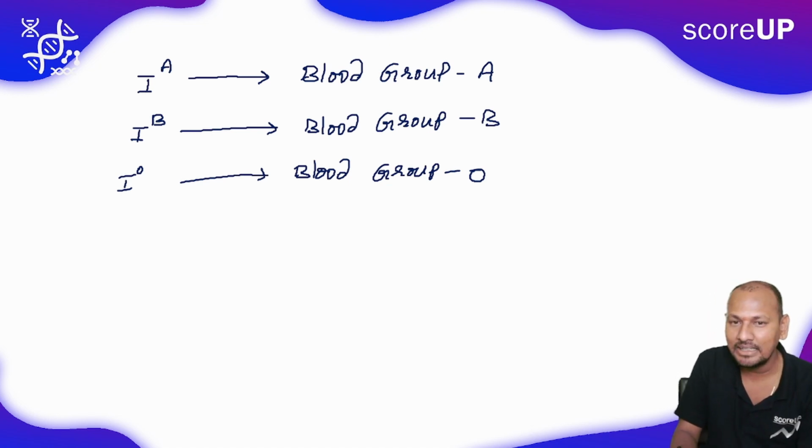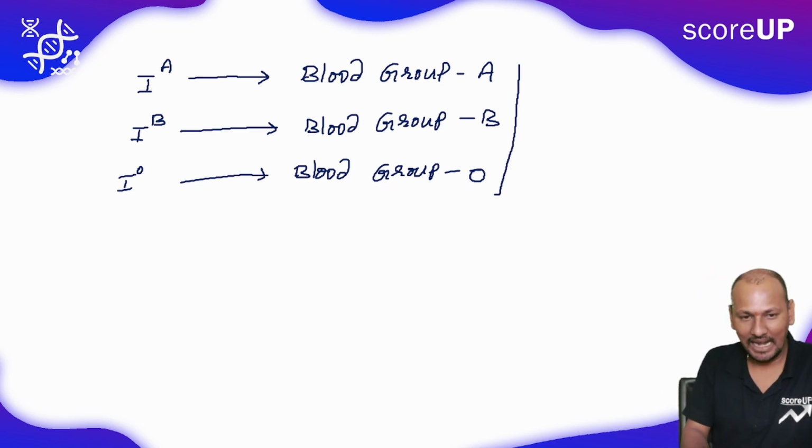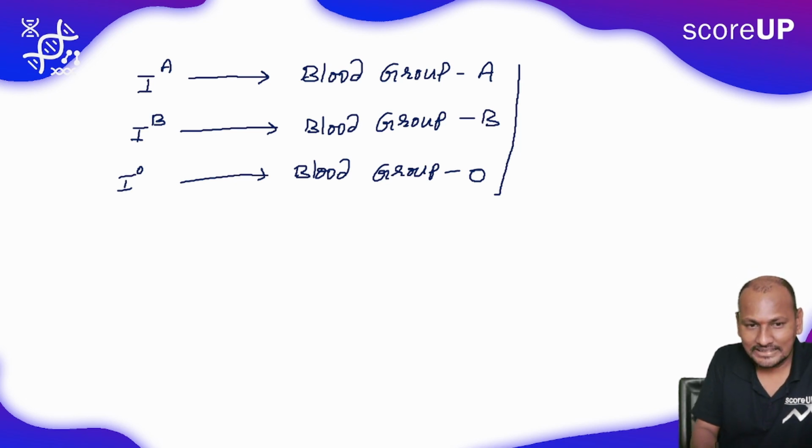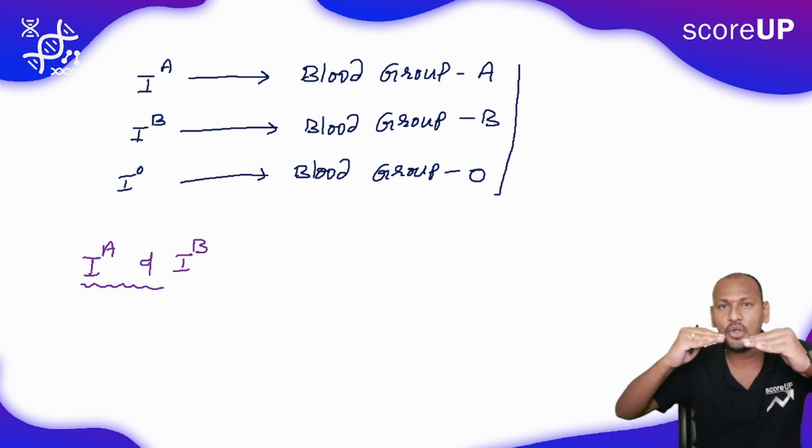Then what about AB blood group? In human beings, AB blood group is the best example for codominance. Okay, let me explain with another one. What is the important scenario? Allele IA and allele IB have the same ability to express in the organism at an equal level.